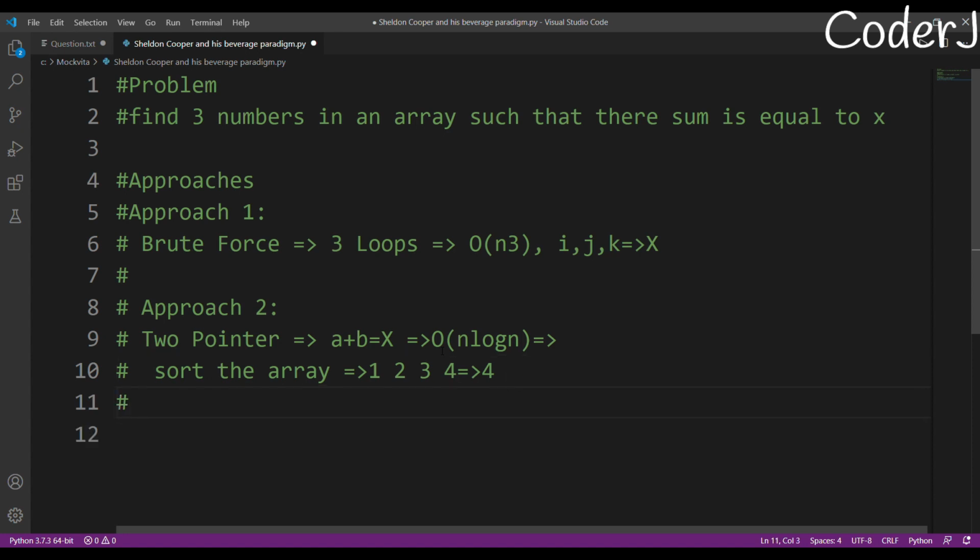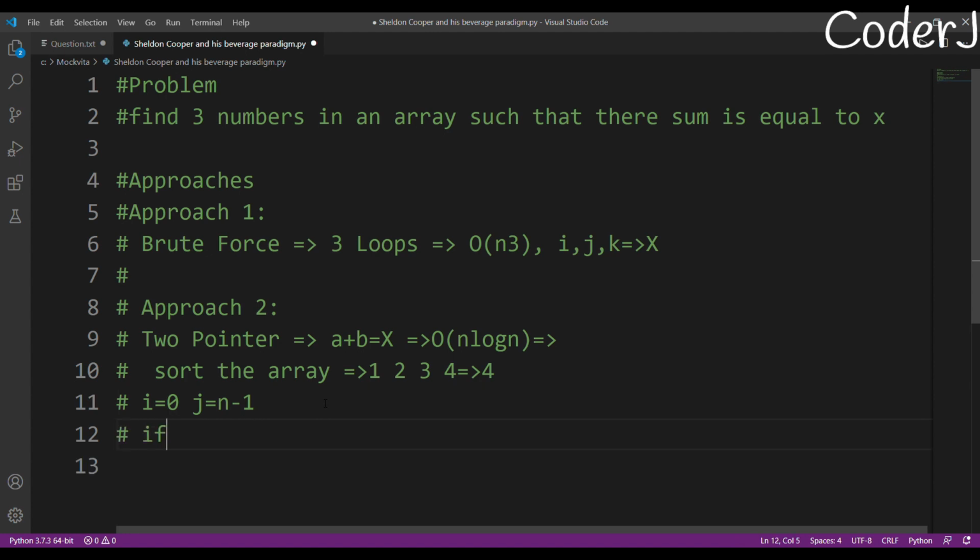In this two pointer approach, what you do is you create two pointers, right? Your first pointer is i, which will always start from 0. Learn this because it will benefit you many times. Okay, and your second pointer is j, which will start from n minus 1, by which I mean the last index. So i is pointing to this element and j is pointing to this element.